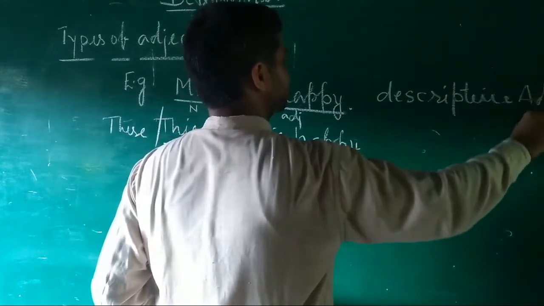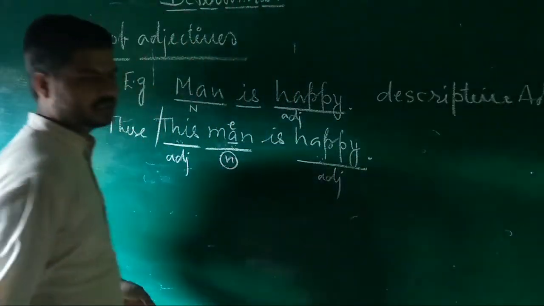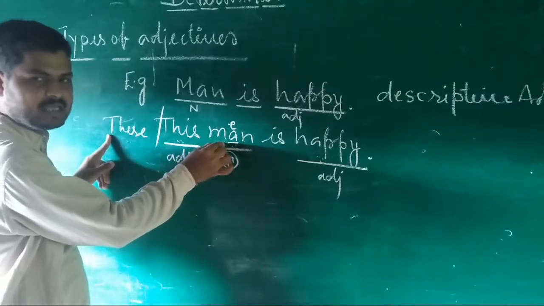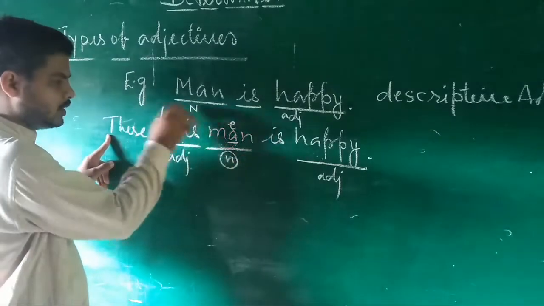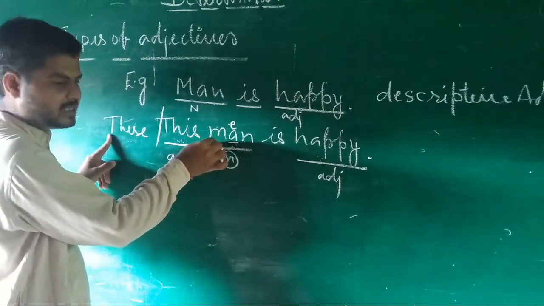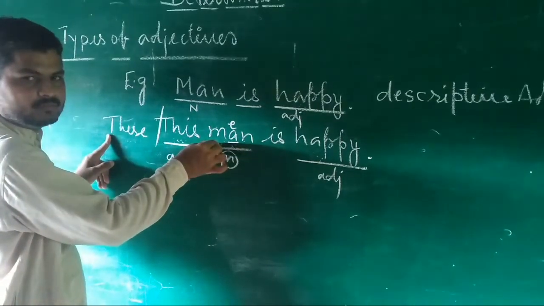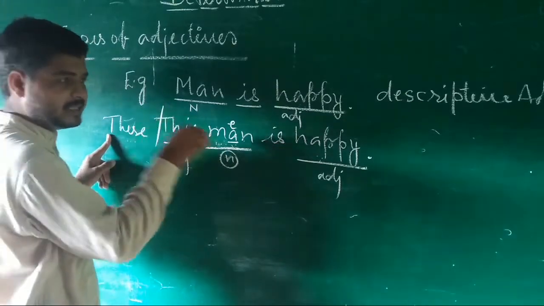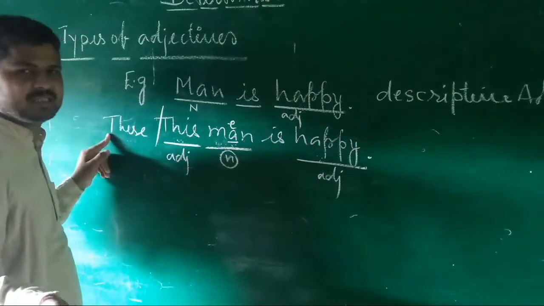Descriptive adjectives are describing adjectives. The other adjectives determine, tell, and show the limit, fixation, and criteria of the noun. They don't describe the noun.